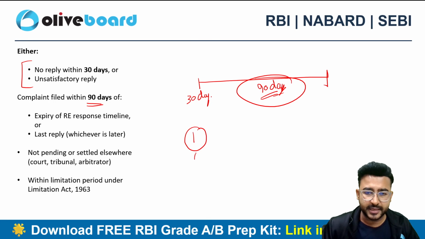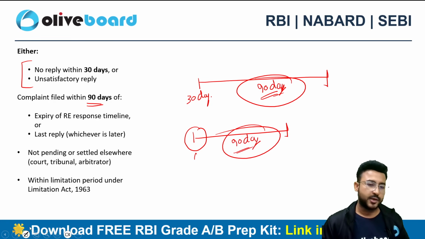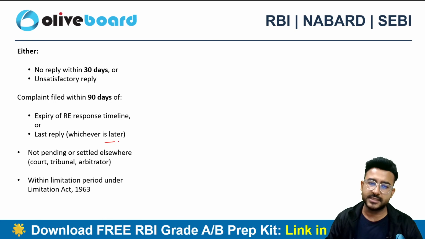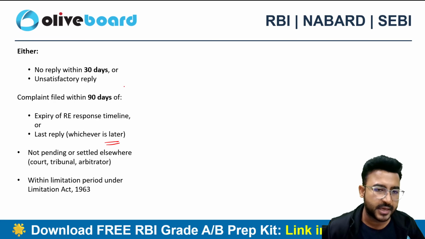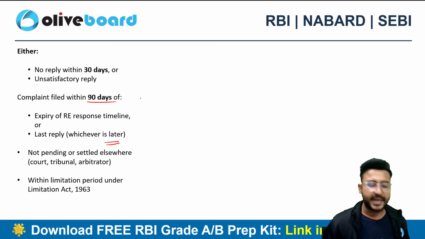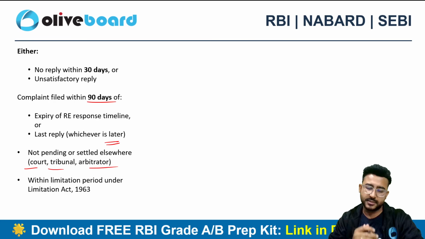So from that date, within 90 days, you have to raise your issue within the Integrated Ombudsman Scheme, right? Whichever is later. So I can say that definitely I'll be getting adequate time of 90 days to raise my complaint, right? But this should not be a pending complaint with any kind of court, tribunal or arbitrator, right?